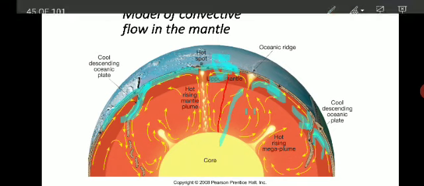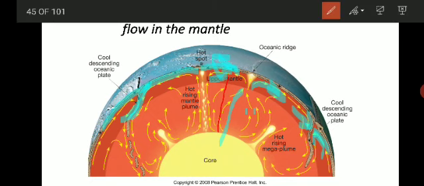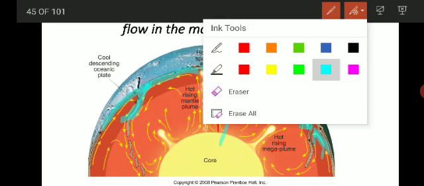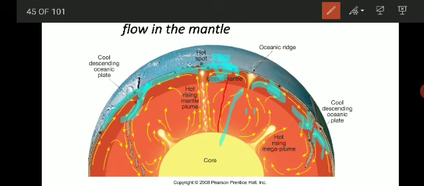What happens here in the mantle is that the mantle is the second concentric shell of the Earth, which lies below the crust. This zone continues up to 2900 kilometers.